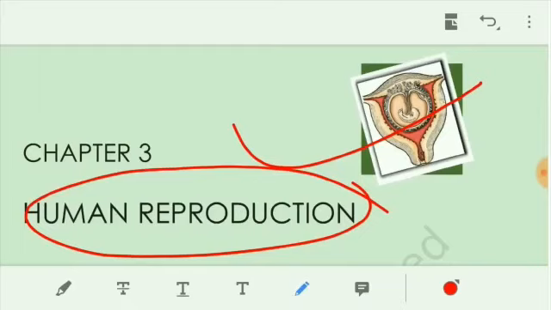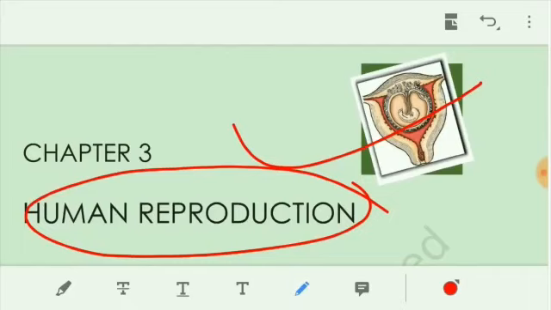The animals are categorized into non-chordate and chordate. Chordate is categorized into protochordata and vertebrata. In vertebrata, there are fish, amphibians, reptiles, birds, and mammals.